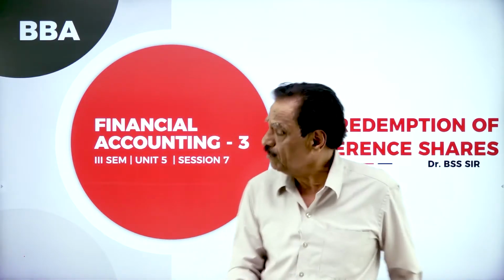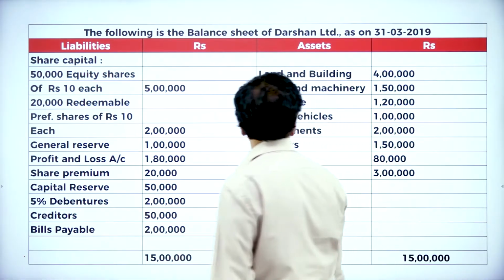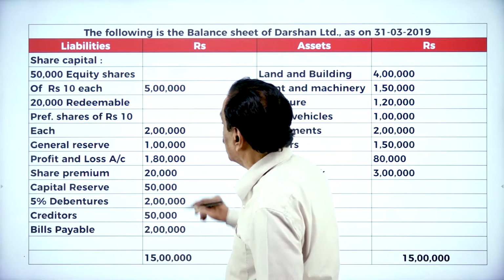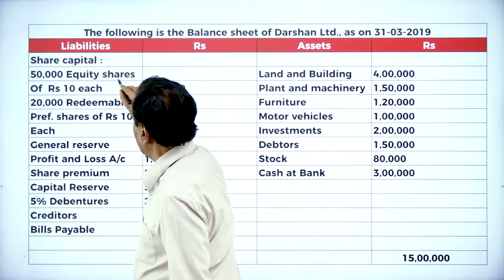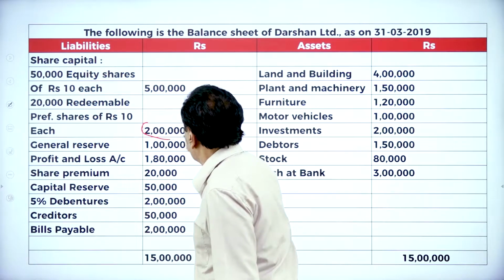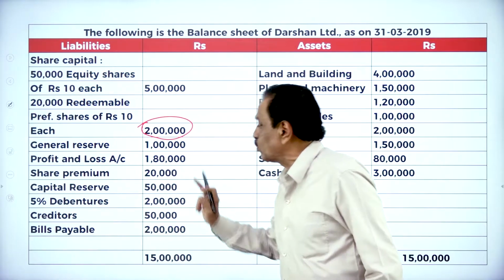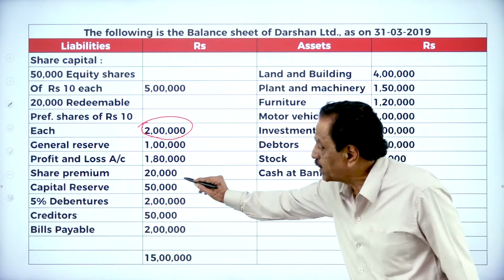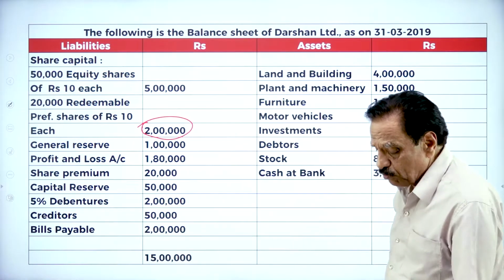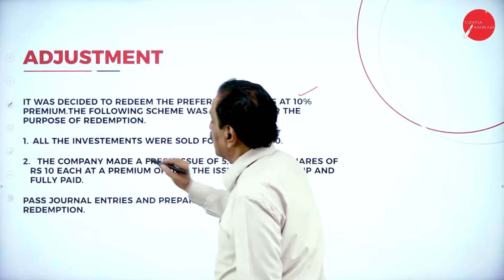So we'll move to problem now. The problem. The following is the balance sheet of the Darshan Limited. You got the redeemable preference share here, 5,000 equity shares of each and 20,000 redeemable preference shares of rupees 2 lakh we have to redeem. Means we have got general reserve 1 lakh, profit and loss of 1 lakh 80,000, share premium 20,000, capital reserve 50,000, debenture, everything is there. Then you move on. It was decided to redeem the preference share at 10% premium.